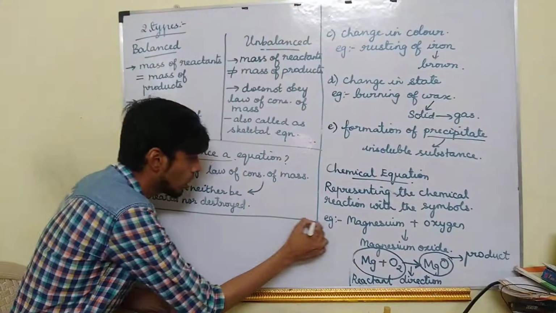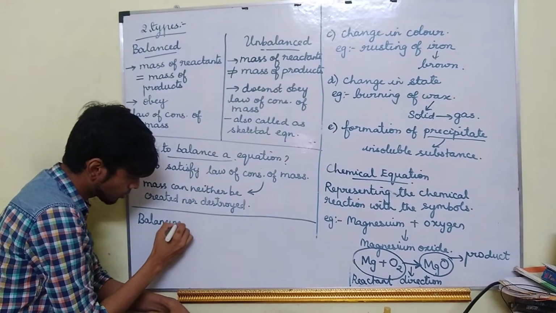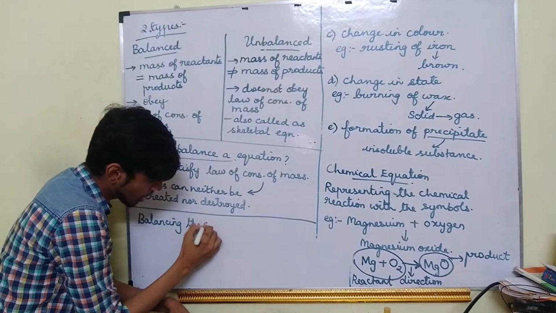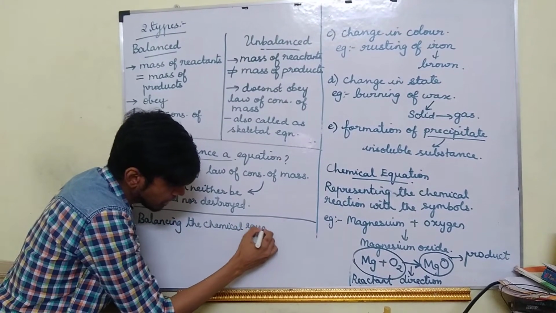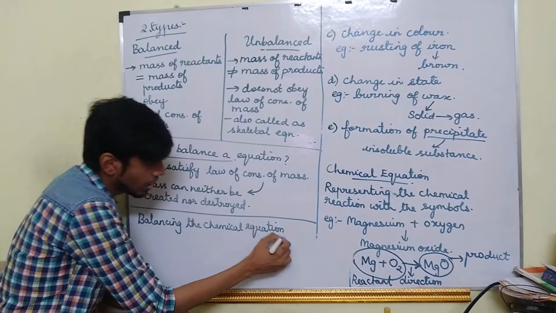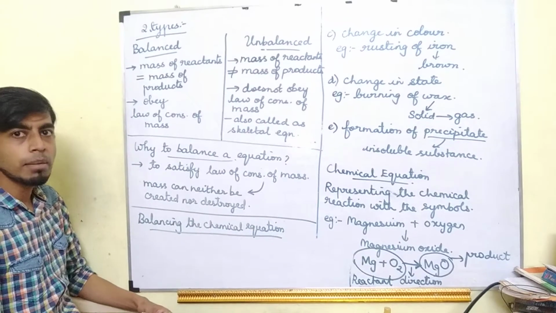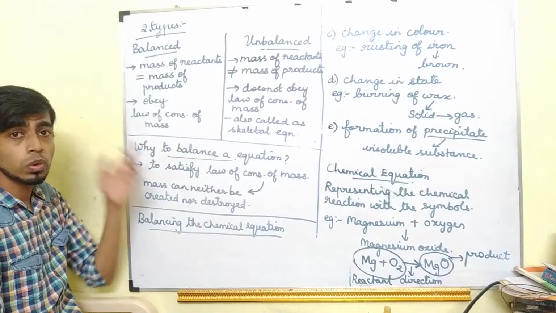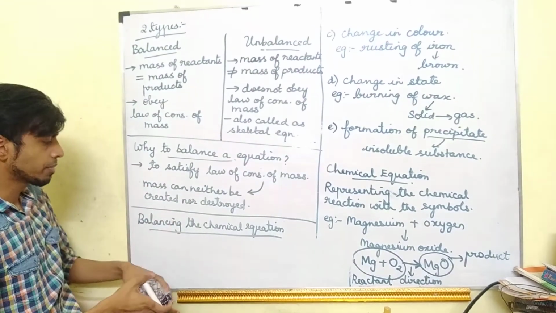Okay. So balancing the chemical equation. Why are we balancing the equation? To satisfy the law of conservation of mass.